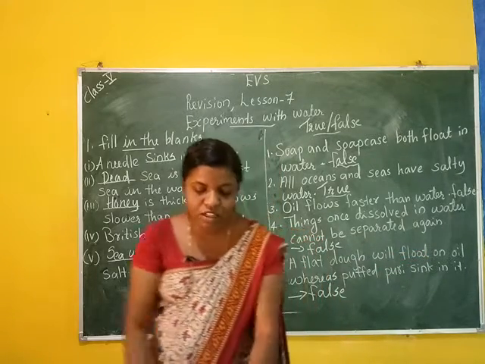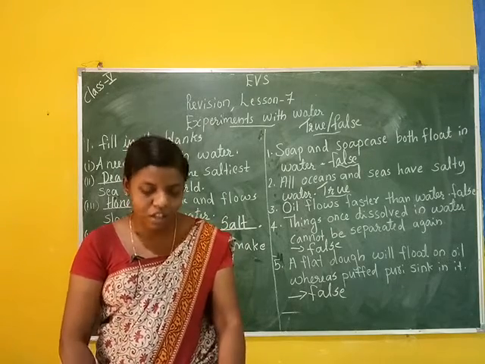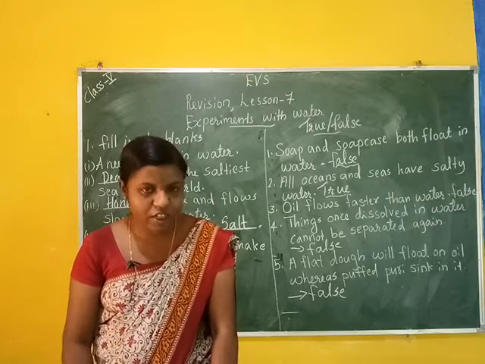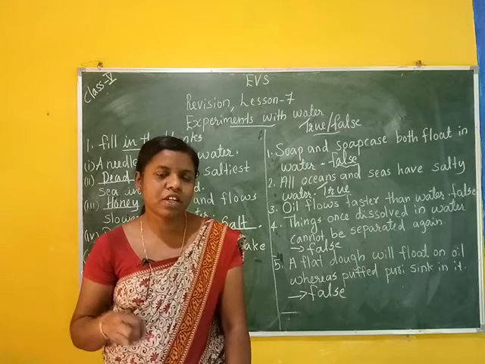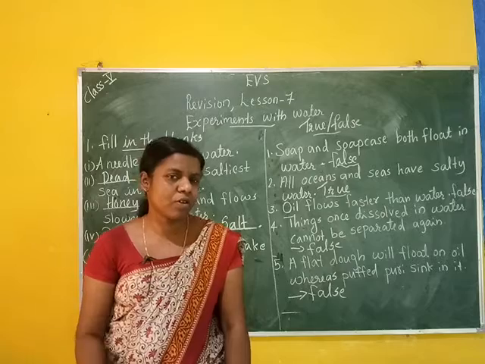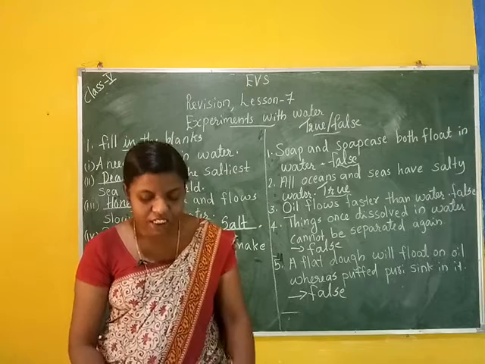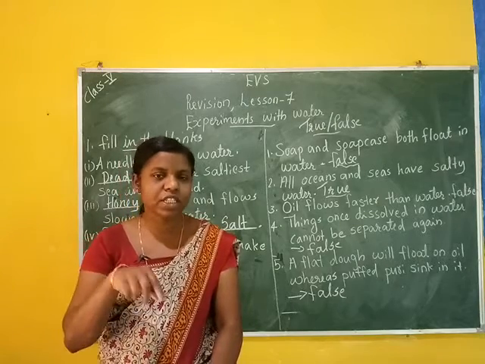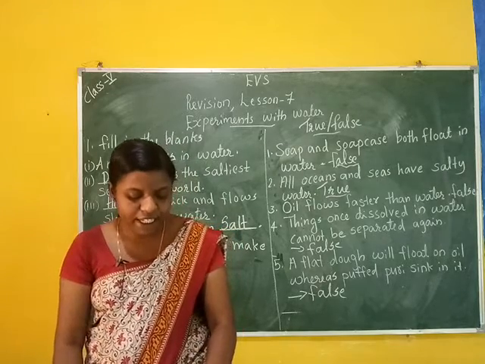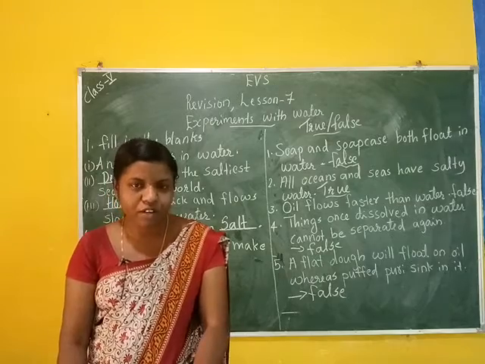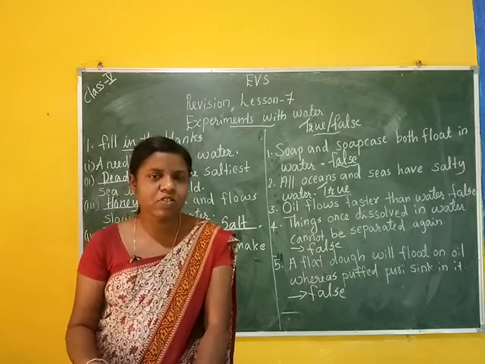Then next, some short answer questions. First, suggest some ways of quickly dissolving sugar. That means how to dissolve sugar quickly. Dissolve means mixing completely in water. Undissolved means it cannot mix in water. Sugar can be dissolved quickly in water by stirring the mixture thoroughly. Stirring means using a spoon and stirring the mixture thoroughly. Then second, warming the mixture over a flame. That means heating the mixture, so sugar dissolves faster in water.